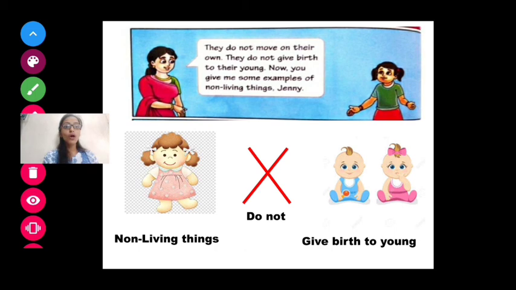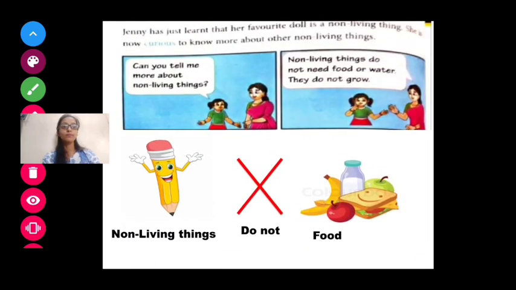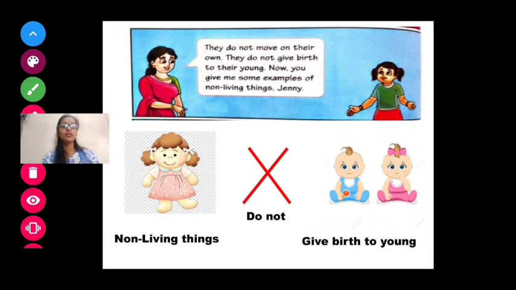They do not give birth to young ones. As you can see, this doll cannot give birth to young ones. So non-living things do not give birth to young ones.